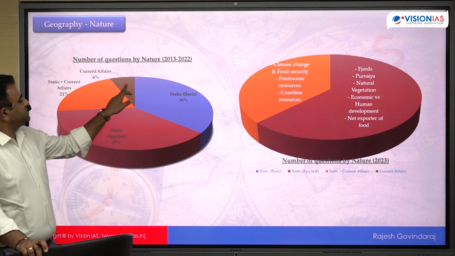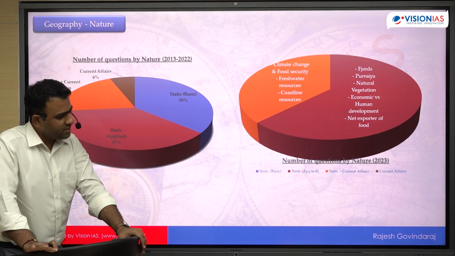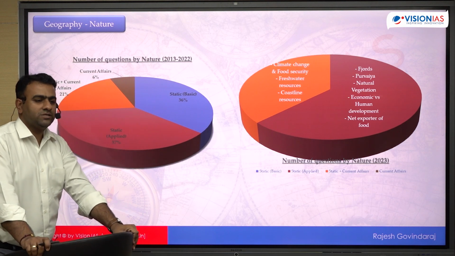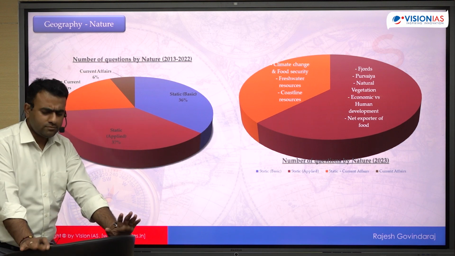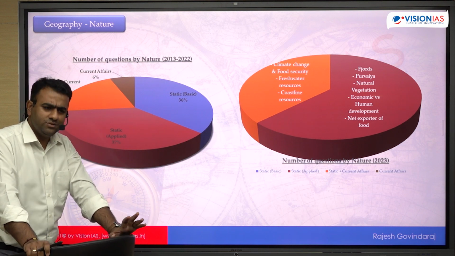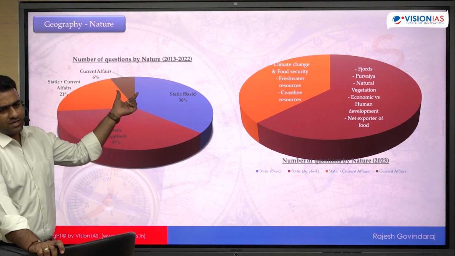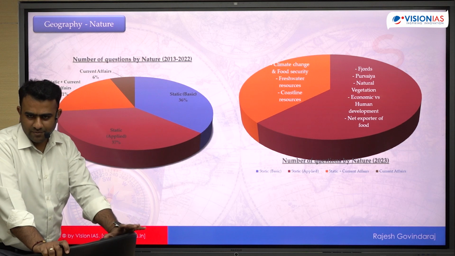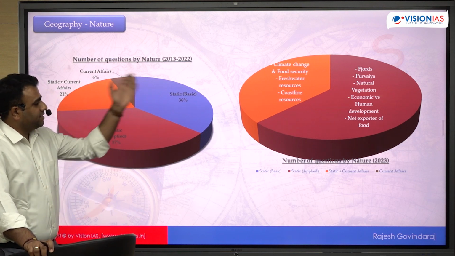So here current affairs, traditional current affairs and static and current affairs, rest of it. So now again, 1/3 of the entire questions, they are a mix of static and current affairs. There are no direct current affairs at all. Geography section में direct current affairs usually कम ही रहता है. So there are very few examples. That's why overall weightage आप last 10 years में देखो तो direct current affairs कम ही है. Very few examples are there. But the overall weightage of this static plus current affairs has increased.